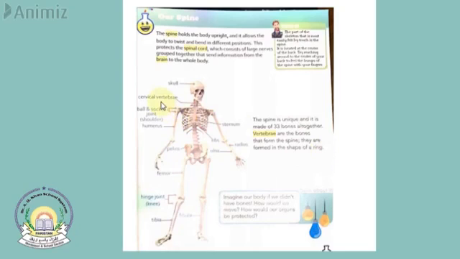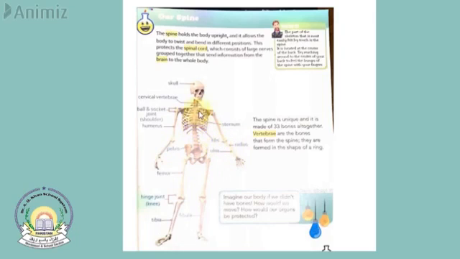Now you can see the picture of different bones. This bone is called the tibia. This is the fibula. This is a hinge joint. This is the knee, basically. This is the femur. This is the pelvis. This is the ulna. This is the radius.